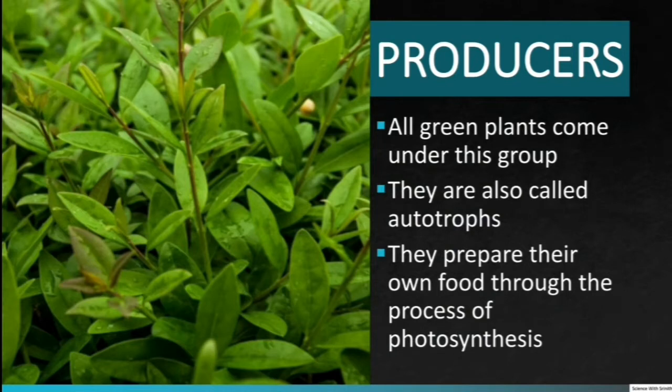Producers. All green plants come under this group. They are also called autotrophs as they prepare their own food by utilizing sunlight, carbon dioxide, and water in the presence of the green pigment chlorophyll which is present in leaves. This process is called photosynthesis.